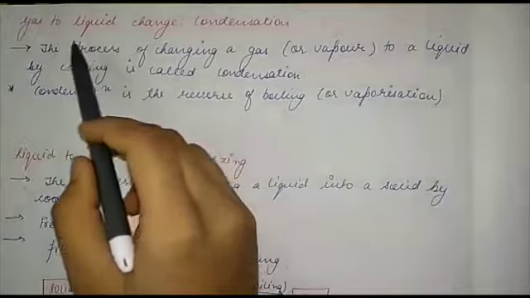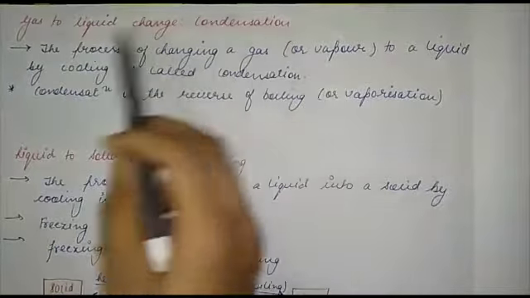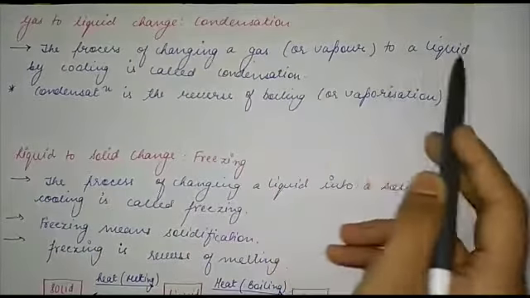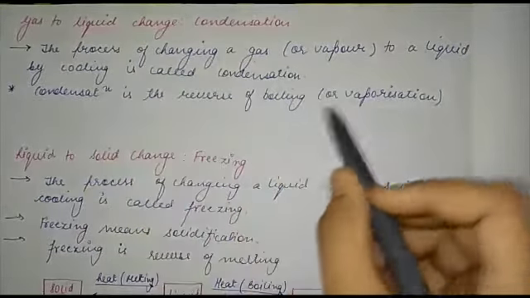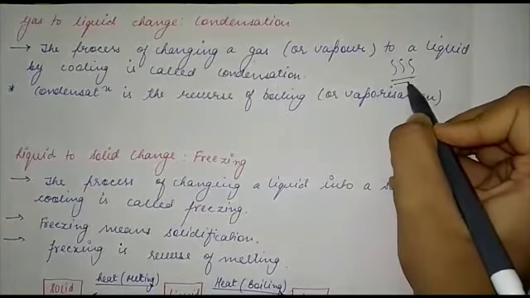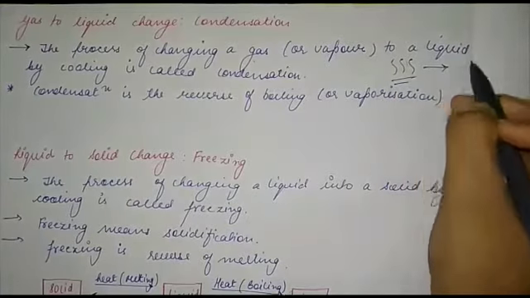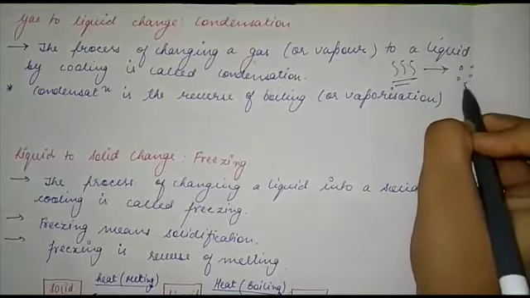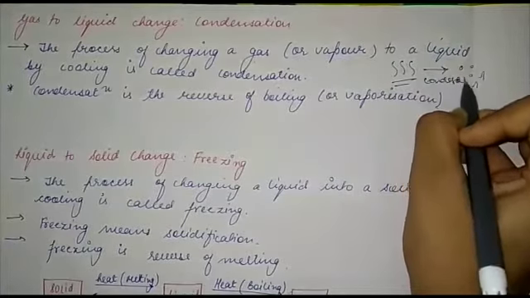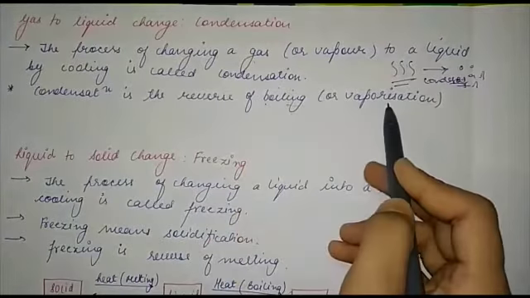So the third part is gas to liquid change, which is called condensation. The process of changing a gas or a vapor to a liquid by cooling is called condensation. So we reached till where? We reached till the boiling point or the vaporization, which was the gaseous phase. Now we need to convert this to liquid again, or you can say droplets of liquid. So this process will be called condensation. And condensation is the reverse of boiling or vaporization.